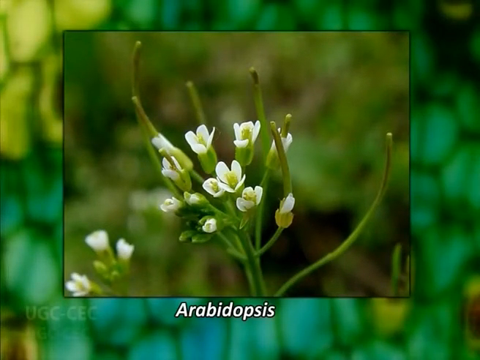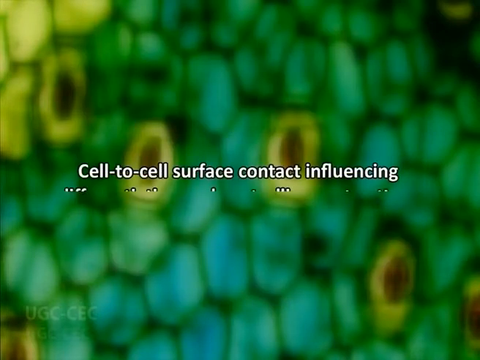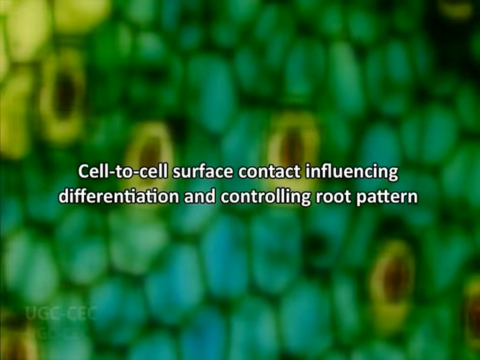Concomitantly, a significant reduction in the size of the QC occurred in roots exposed to the electromagnetic field, together with an advanced differentiation of initials previously in surface contact with the QC. These results, from a rather more complex system than Arabidopsis, again underline the importance of signals generated by cell-to-cell surface contact influencing differentiation and controlling root pattern.